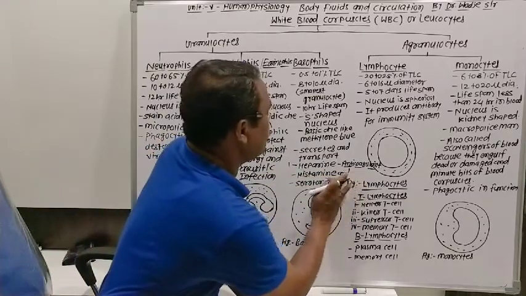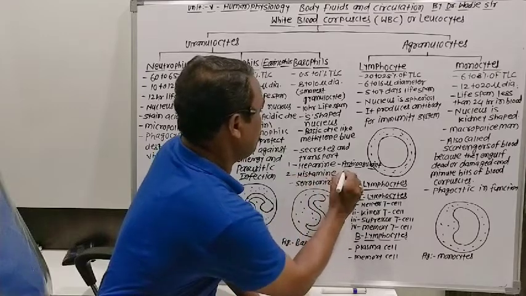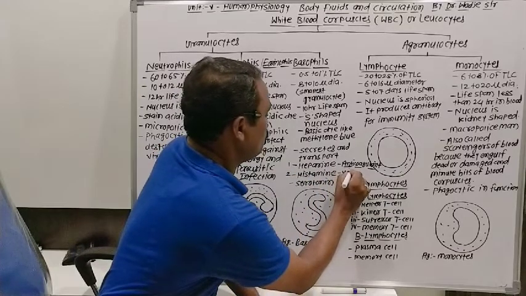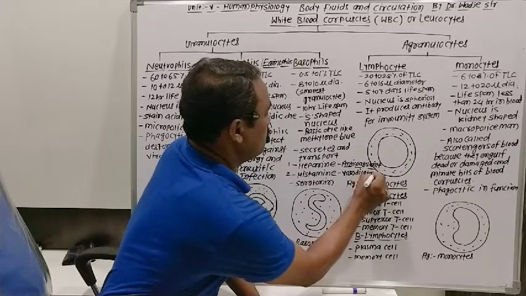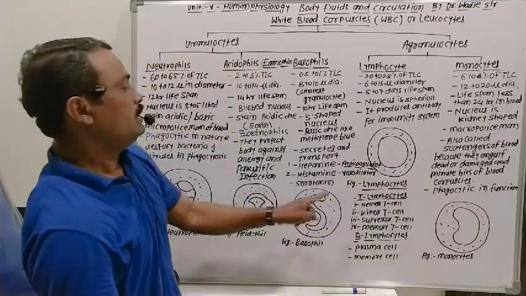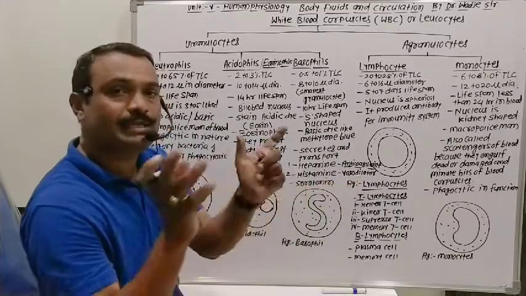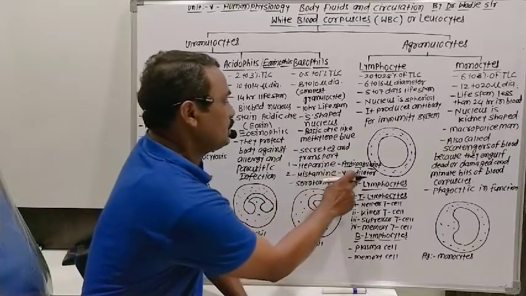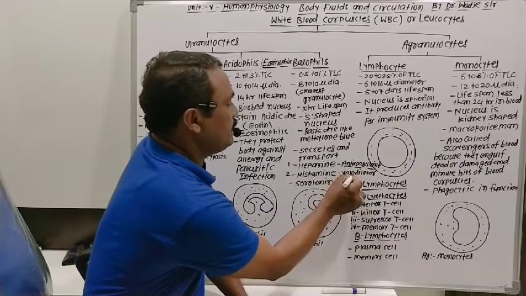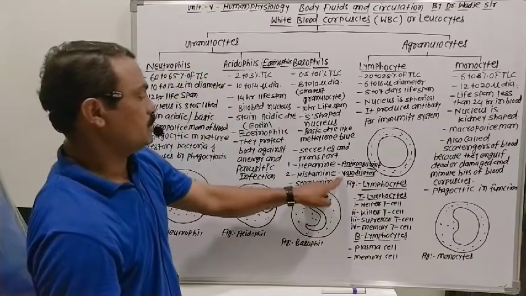Now the second secretion is histamine. Histamine acts as a vasodilator. Vasodilation is related to vessels. Dilation means increasing the diameter of blood vessels. Histamine acts as a vasodilator, meaning it increases the diameter of blood vessels. That's why it is called a vasodilator.